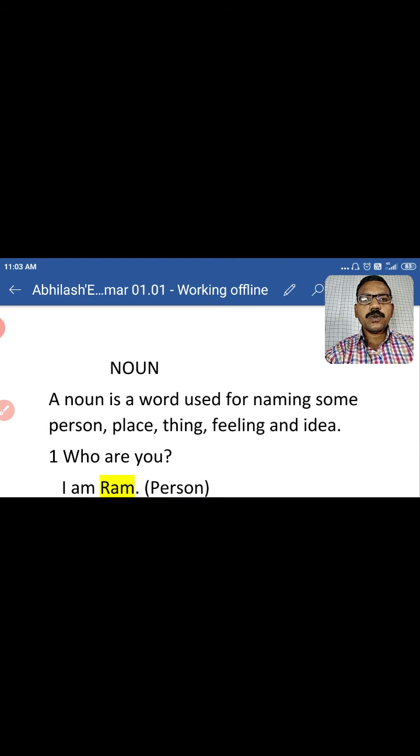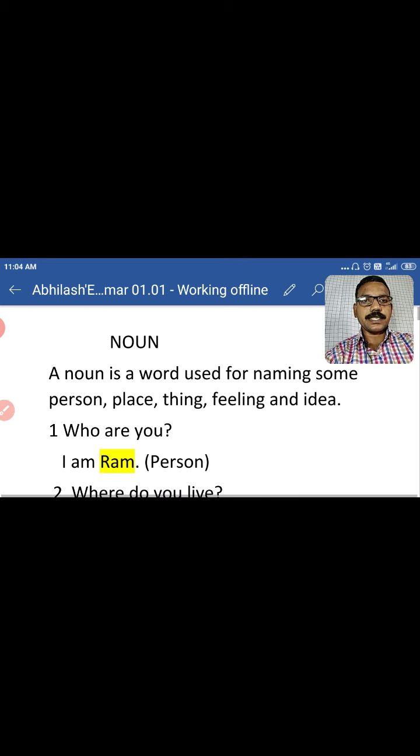Look at the definition which I have shown on the screen. Do you know what a noun is? A noun is a word used for naming some person, place, thing, feeling and idea. In simple words, we can say that naming words are known as nouns. Look at these examples so that you can easily understand it.